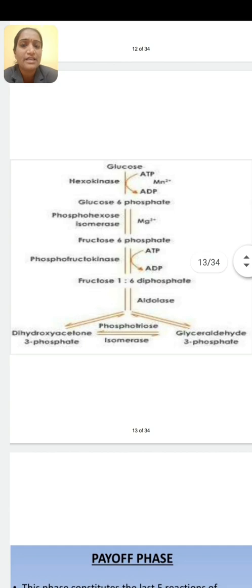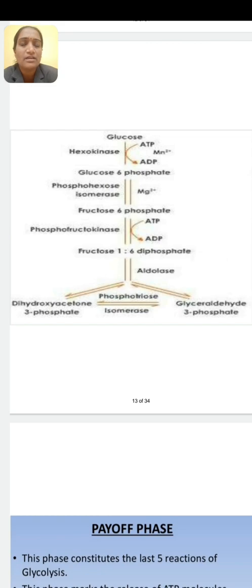Okay, look at the diagram. First start with glucose. It contains 6 carbon atoms. It undergoes phosphorylation to form glucose 6-phosphate. Glucose 6-phosphate undergoes isomerization in presence of the enzyme phosphohexose isomerase and magnesium ion, and converts into fructose 6-phosphate. Okay, just isomerization is there. Glucose is isomerized to form fructose and the 6-phosphate remains as it is.